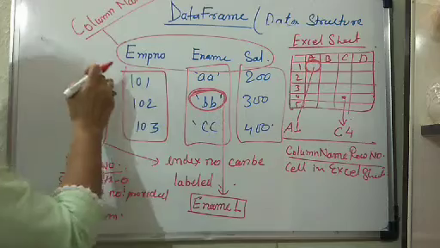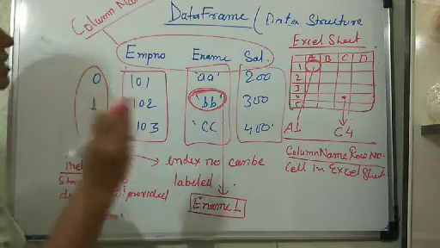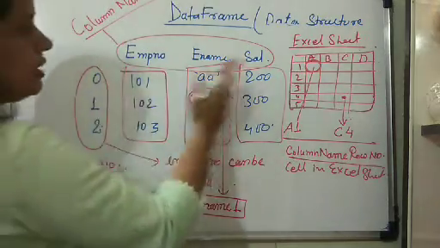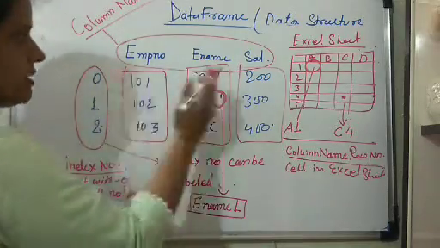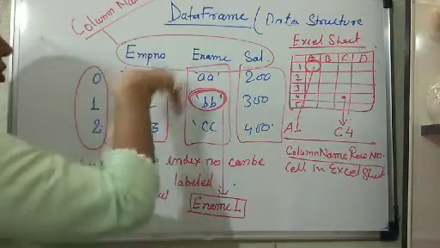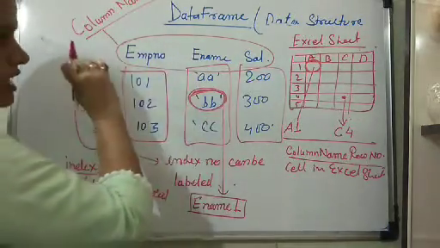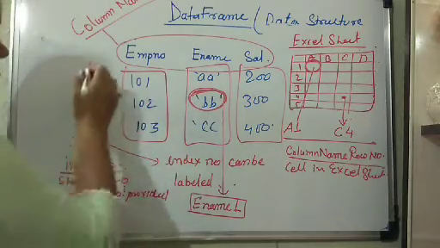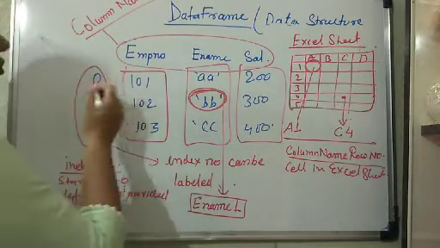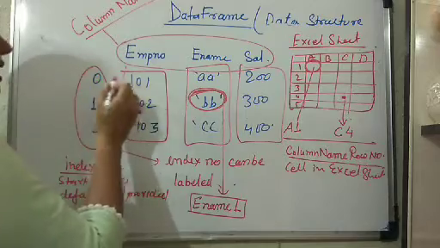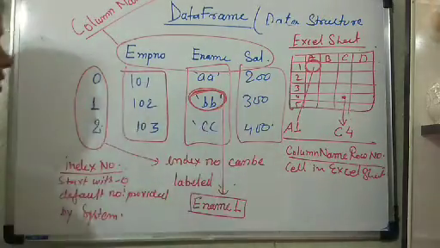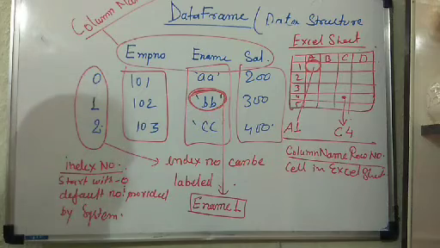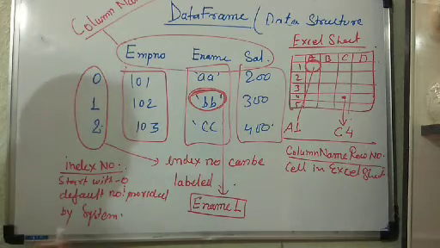And in a series also there are index numbers. Clear now? And here the multiple columns are consecutively represented in the form of rows and columns, and each column's value is representing a row, right? And this is the row number, which is used to extract the rows, right? And these are the data which is visible to you. So this is the data frame.